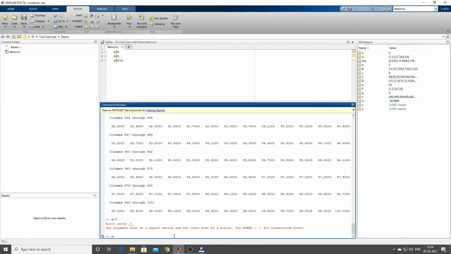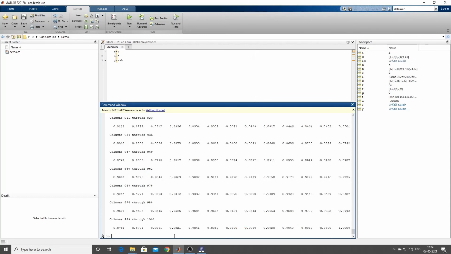x dot to the power square. x dot to the power square, enter. If you give that, now you can get the results.